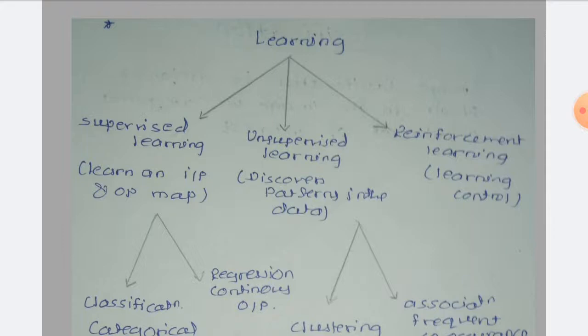So in supervised learning, the mapping is from input to output, and that comes under classification. That means in this supervised learning, we know that there are either 2 classes, 3 classes or 4 classes, but these are fixed classes. We know the output that he belongs to this class, he belongs to that class. So this is called supervised learning.